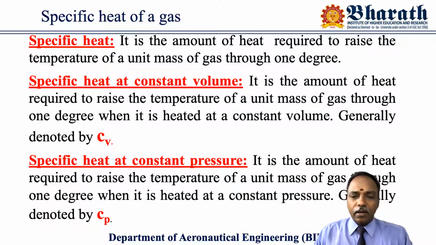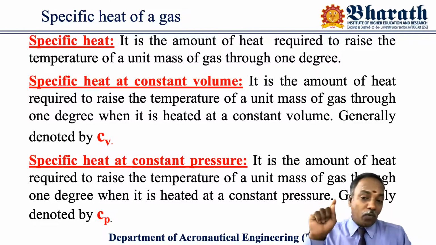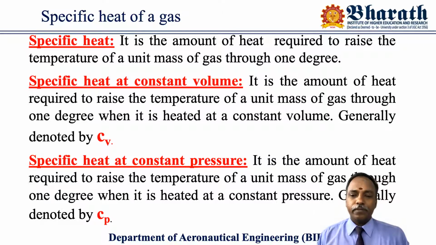We know that if you want to increase the temperature, it is possible only by addition of heat energy. Some form of energy should be added to the substance. So the amount of heat energy which is responsible for increase of this 1 degree centigrade of that 1 kg of mass, that quantity of heat is known as specific heat. Specific heat is the amount of heat energy required to increase the temperature of unit mass of substance through 1 degree centigrade.